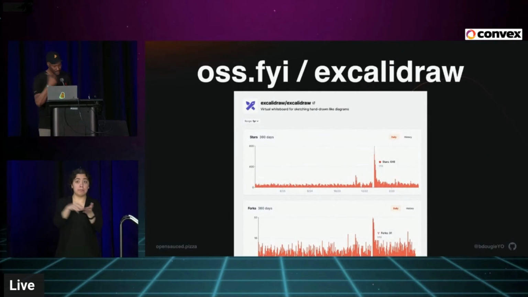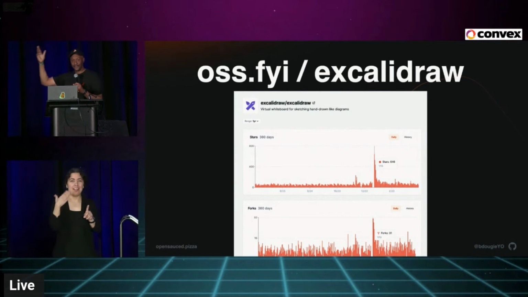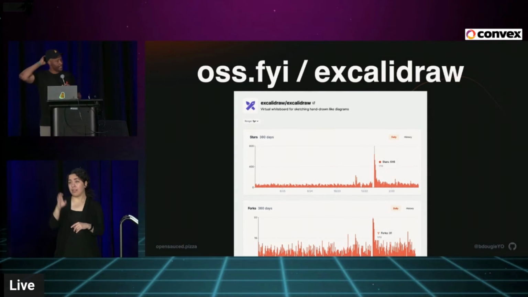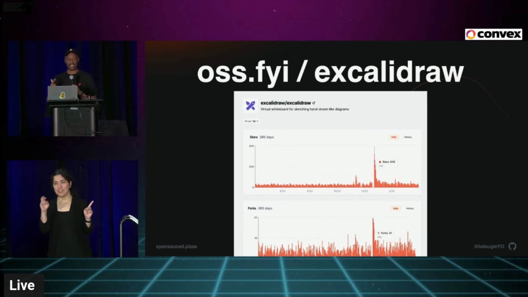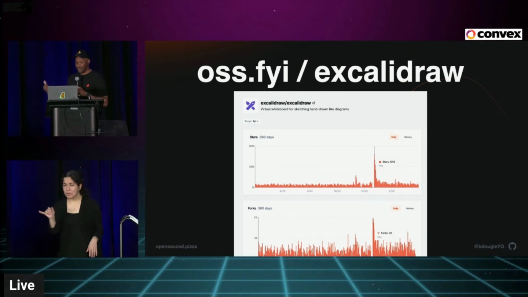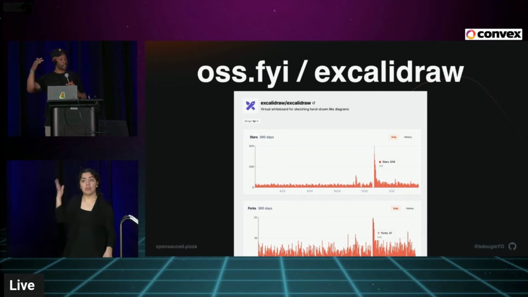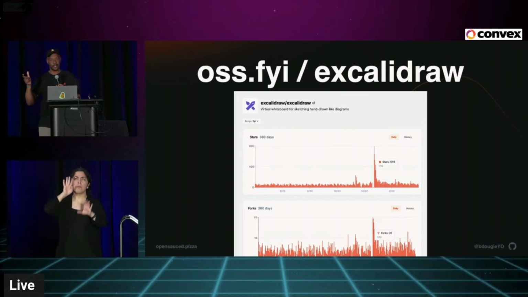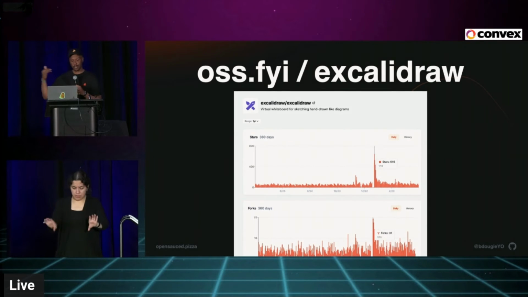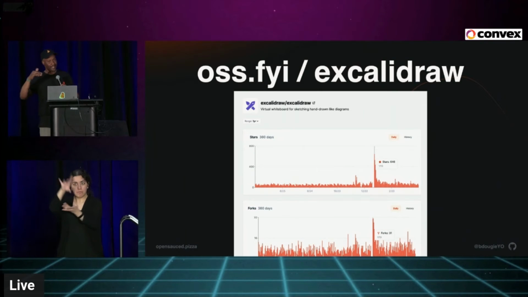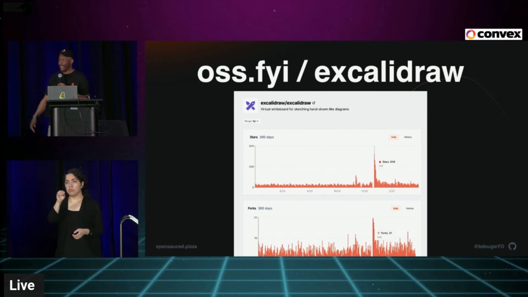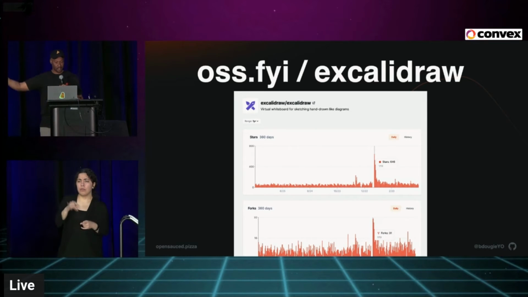So picking on the last speaker as well, Excalidraw. What's interesting about this chart is, I was looking at this because I honestly forgot Chris even did Excalidraw. I was like, oh yeah, that's cool. He did that thing too as well. So I pulled up this chart and, oh, this is interesting. Because these are stars on the top, but what's on the bottom is forks. Everyone looks at stars first, but no one looks at forks. And there's actually a strong correlation, where you'll have like 0.0% of forks to stars. And the biggest question right now is, what happened on January 13th? Because there's a huge erection of stars right there.